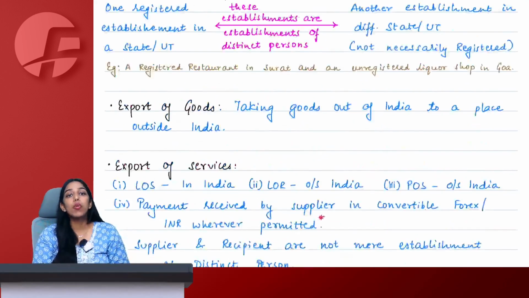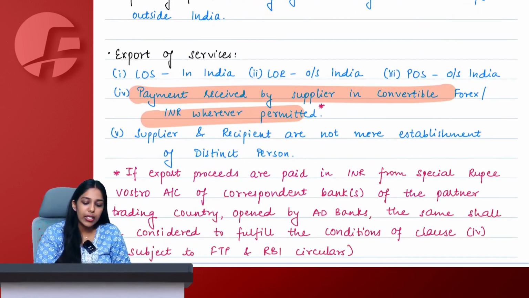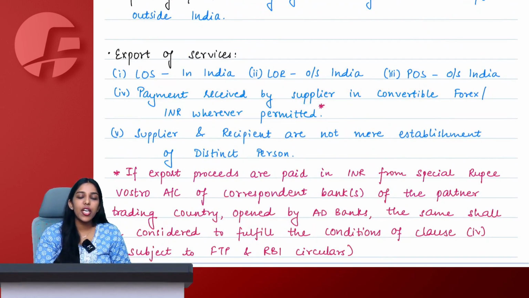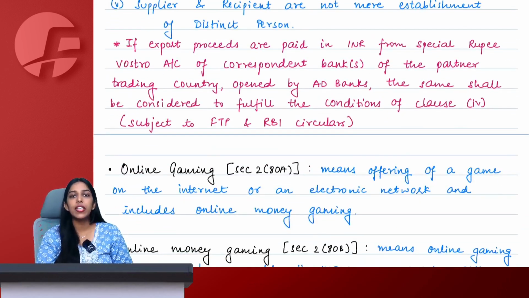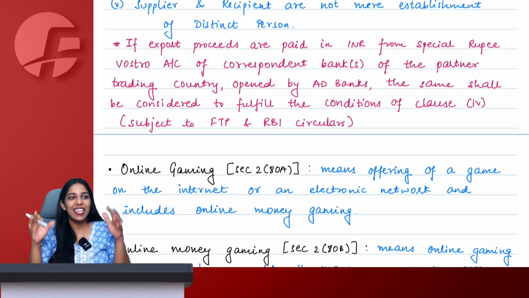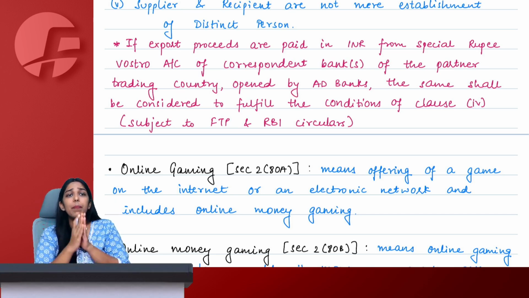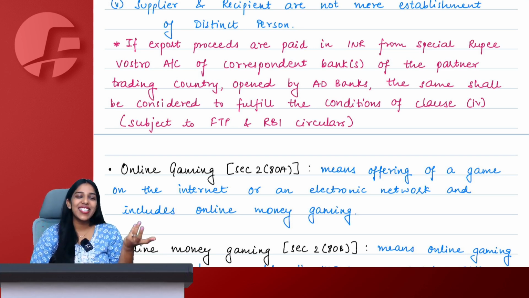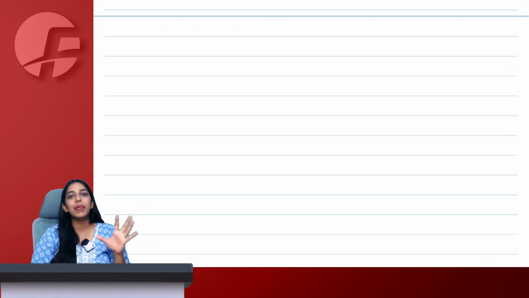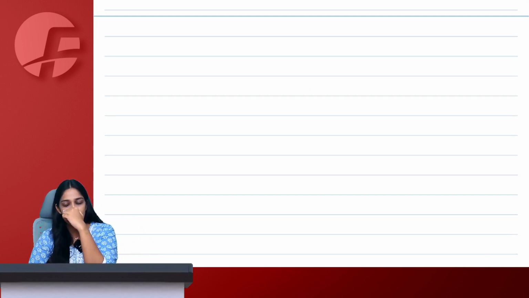We will assume as if the conditions of point number 4 are satisfied. Just check that RBI circulars have no problem with it and the foreign trade policy has no problem in it. It is not like a hawala. Basically, it is a very well proper established system by government. Jaswant, you can consider it as a kind of hawala, but yes, it is not a hawala. It works that way, but it is completely legal. These Nostro Vostro accounts are completely legal when hawalas are illegal.